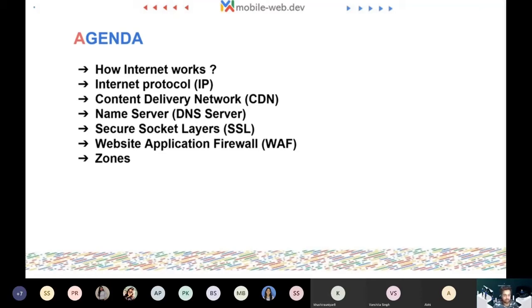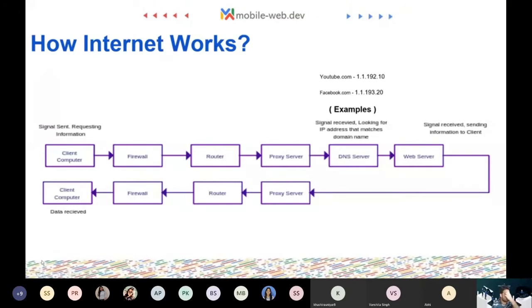So far in the first session, we saw how many different types of hosting exist, and which kind of hosting is best for you. And in the second session, we saw how you can control your own hosting types. And then next we saw how rendering and different things work. And now we are going to finally see how you can point your domain name to the actual server. So for that, we need to first of all understand how our internet works.